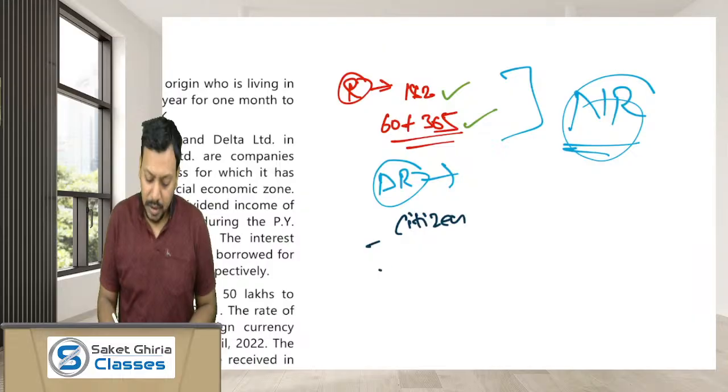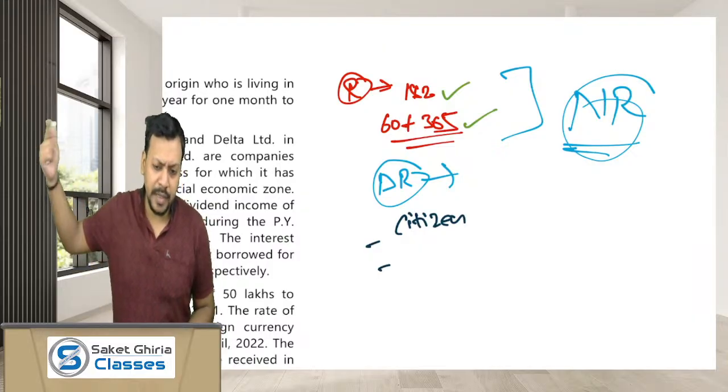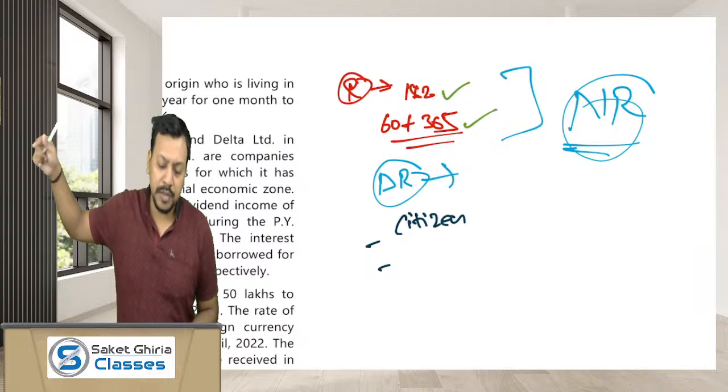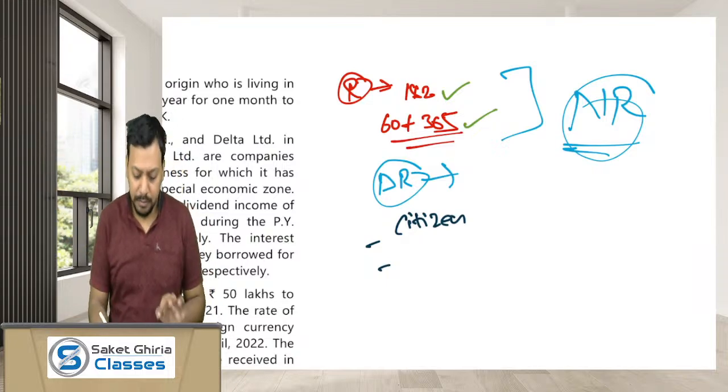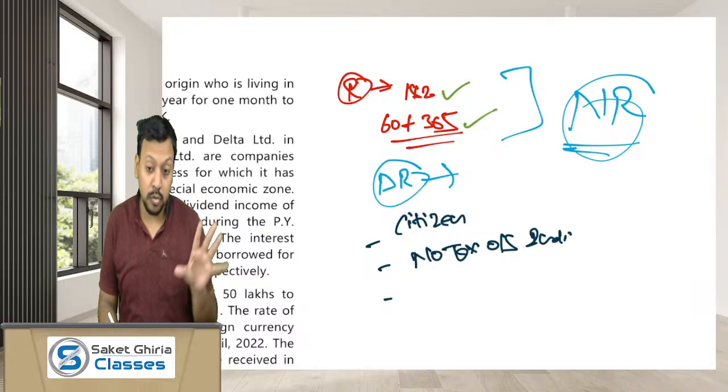The second condition is he should not be liable to pay tax in any other country or territory outside India because of his residence or domicile. It means no tax outside India. As well as the third very important condition, his income other than income from foreign sources should exceed 15 lakh in the relevant previous year.